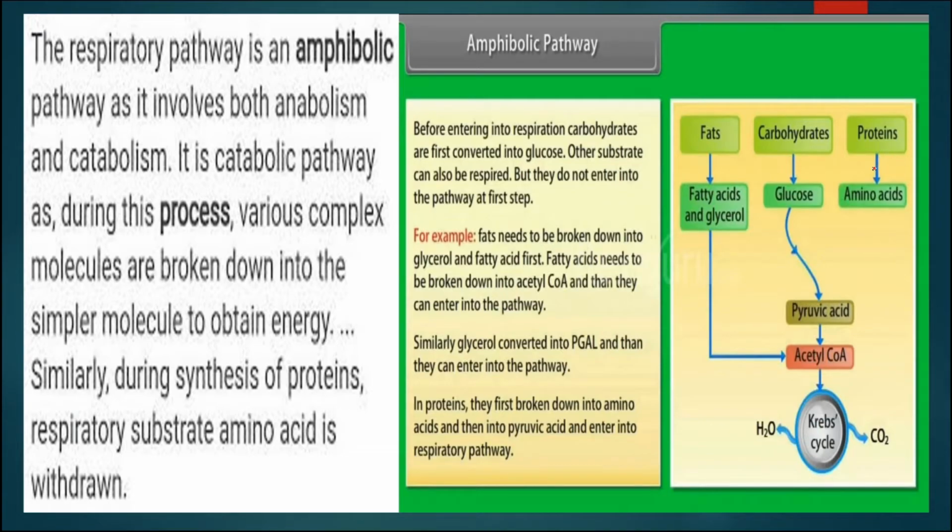Similarly, the proteins are also broken down into amino acids, whereas it also involves the formation of complex molecules from the simpler ones. Like from acetyl coenzyme A, it will synthesize alpha ketoglutaric acid, citric acid, etc. So respiration is known as an amphibolic pathway because it has two types of reactions, that is anabolism as well as catabolism.